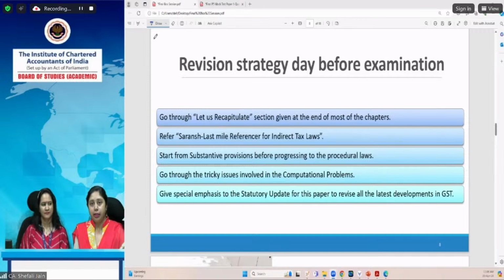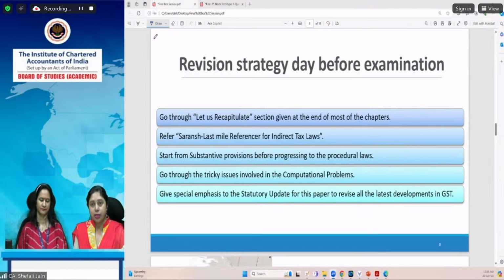And while starting with the revision, I would suggest that you should first of all go through the substantive provisions, both under Customs law as well as under GST law, because that carries the maximum weightage. In fact, in the previous session in March, the session on success at the CA examination, we discussed the preparation strategies, and we stressed that while preparing for this paper, you should first of all focus on the substantive provisions because they carry the maximum weightage. It does not mean that you do not have to go through the entire syllabus. It means that you have to study smartly.